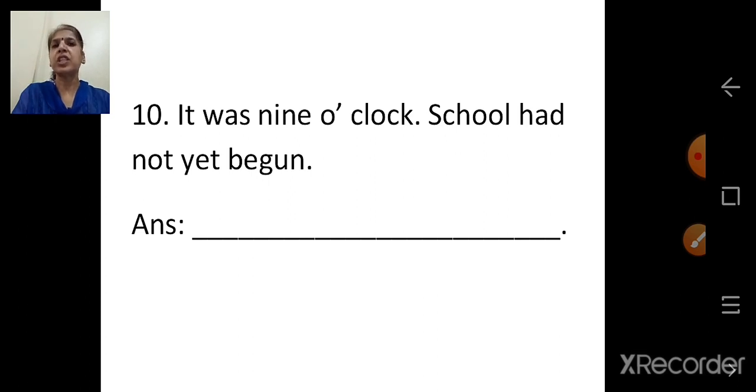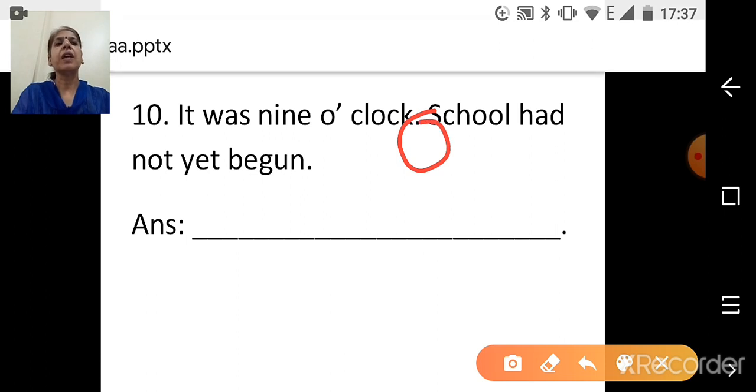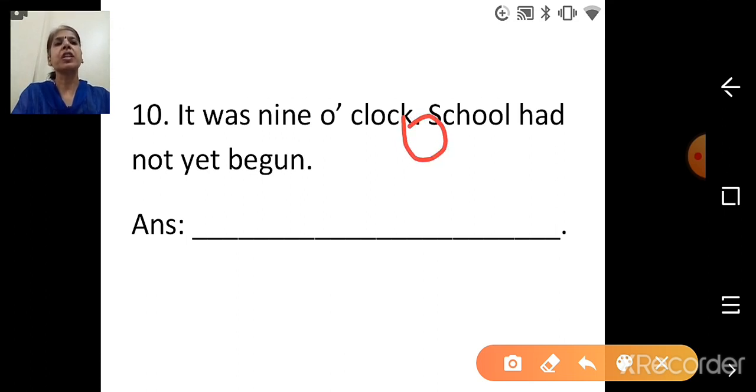Now you have to write, children. Although it was 9 o'clock, which punctuation mark will come here in place of the full stop? Comma. So you are going to put a comma here. Although it was 9 o'clock, school had not yet begun, and here your S will become small. Then one full stop at the end. Although it was 9 o'clock, school had not yet begun.